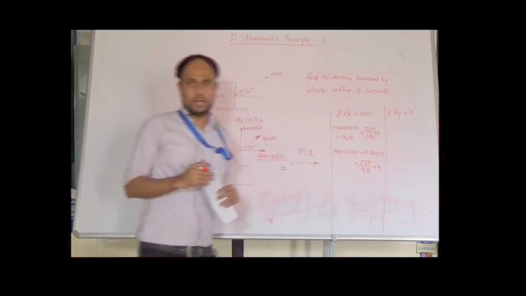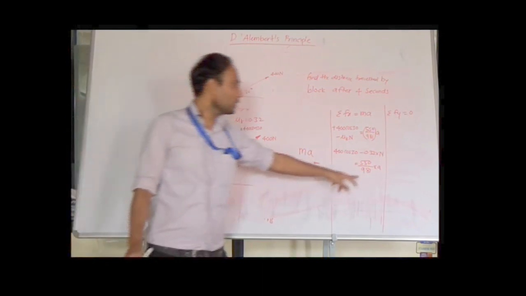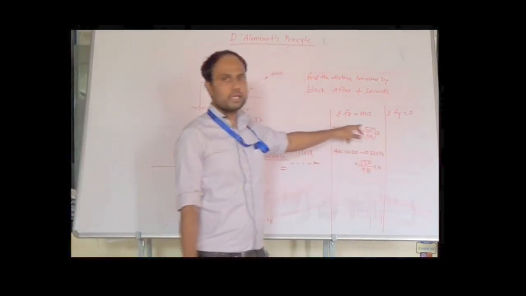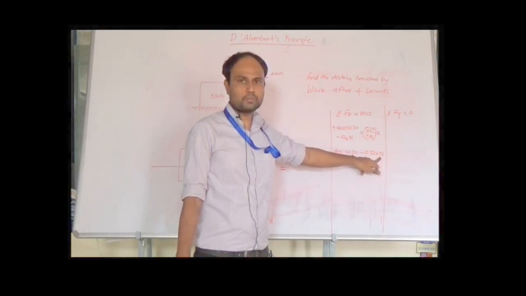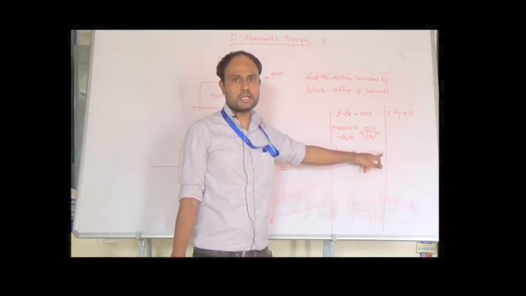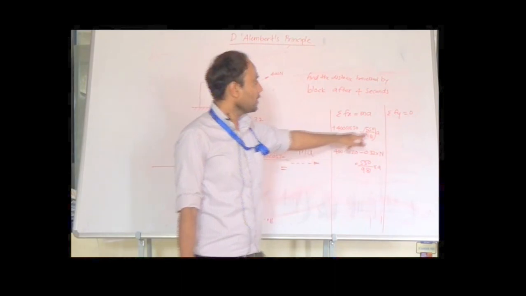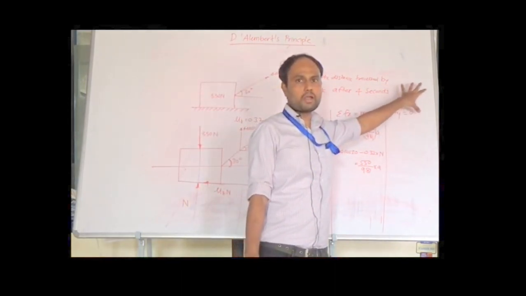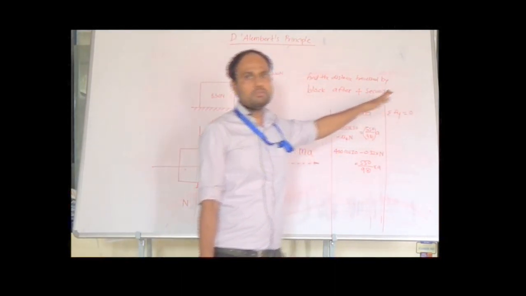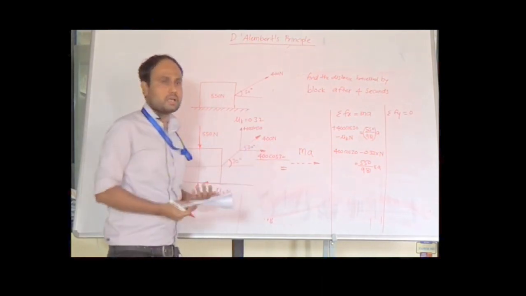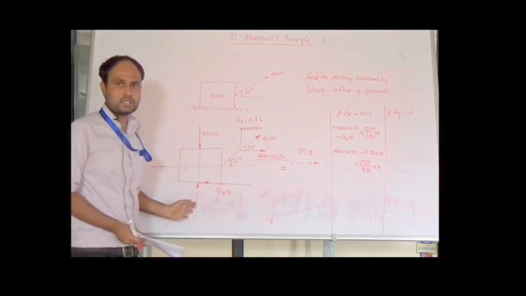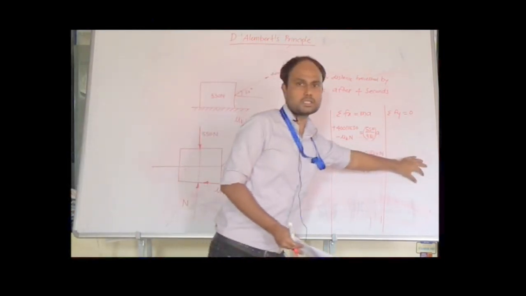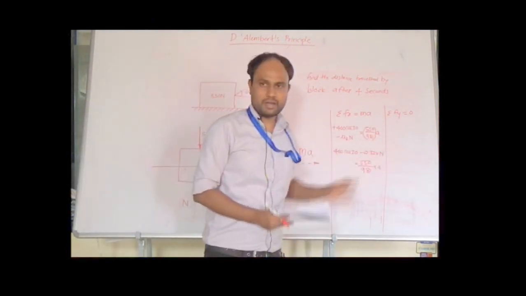As we need to find the acceleration of the body, this equation will give the value of acceleration if we know the value of the normal reaction N. How to find this normal reaction N? That can be found from the equation summation Fy equal to 0. From this we list down the vertical forces acting on the body, get the value of the normal reaction, and put it in this equation to find the acceleration.